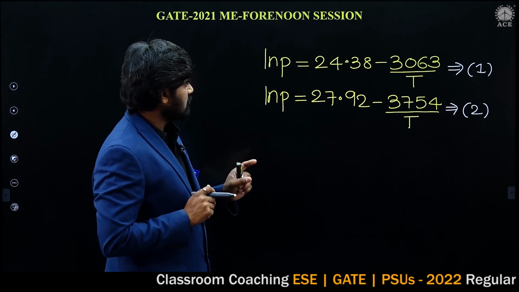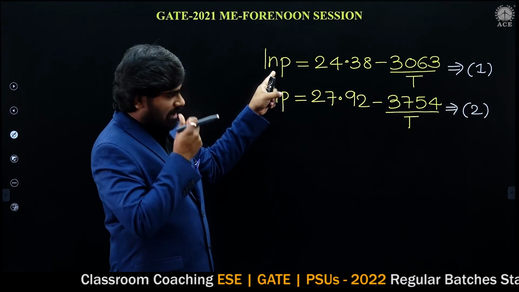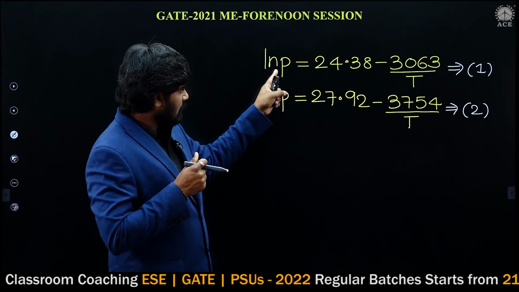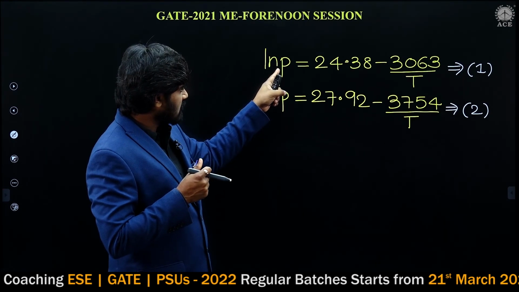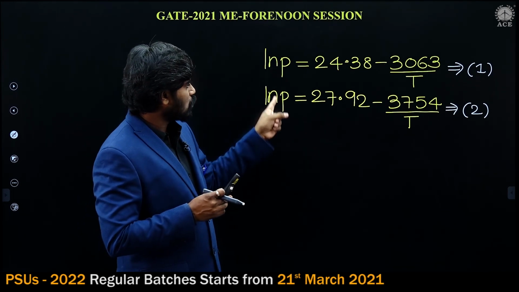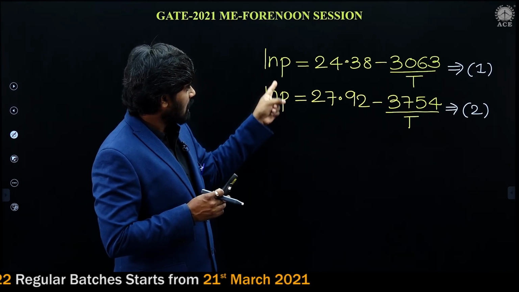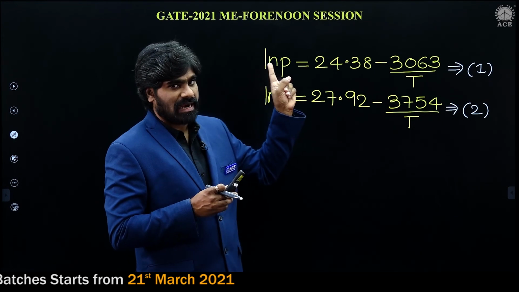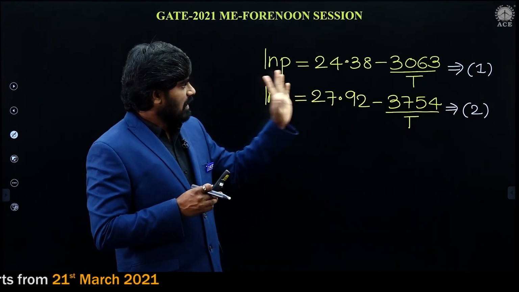There are two equations. Here the left hand side pressure is a fixed pressure at the triple point. The left hand side ln P is the same in both. Since the left hand side is the same, we can equate the right hand sides.